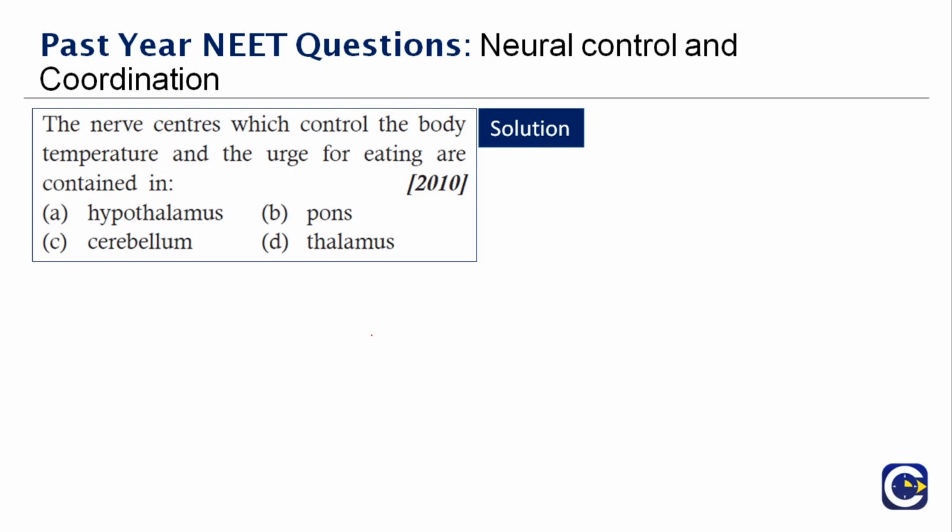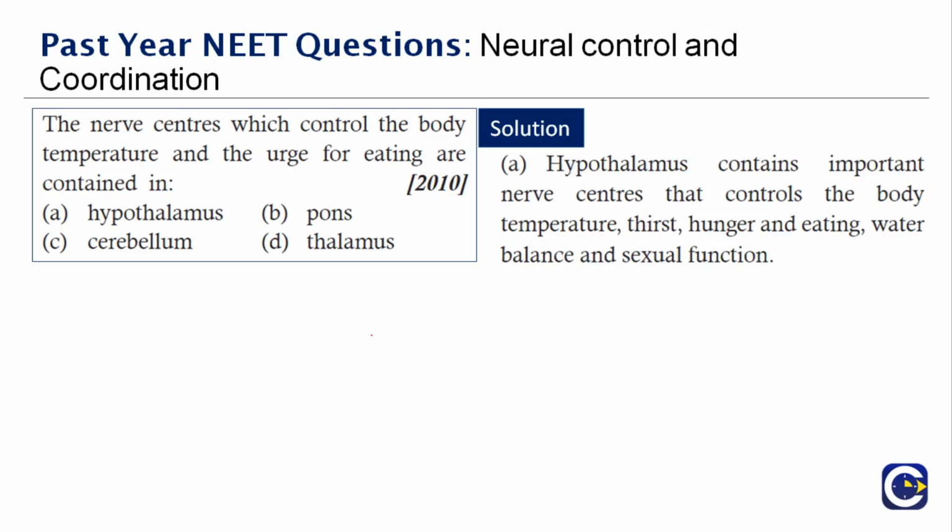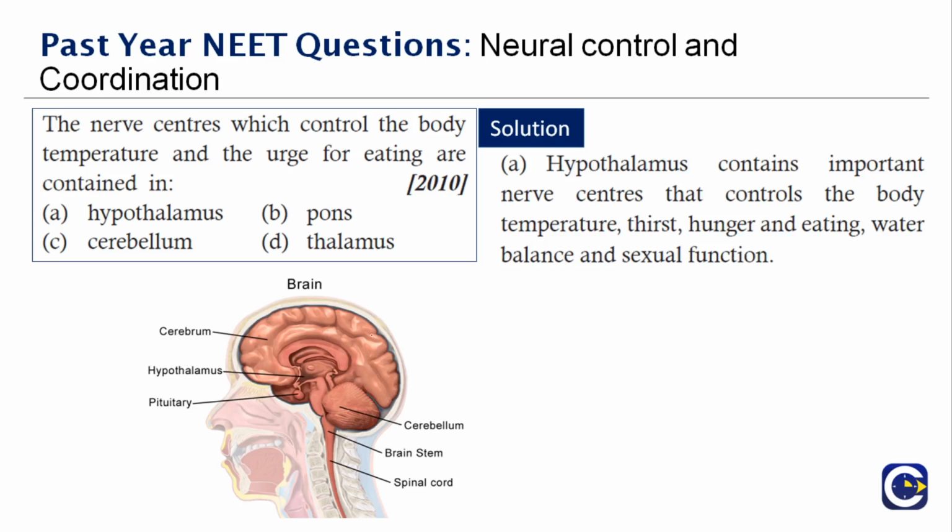Yes, the right answer is hypothalamus, because hypothalamus not only regulates your body temperature, it regulates various other functions like the body's mechanisms. What are the other things that you saw? The moods of a person. Then we spoke about the heart rhythm, the sleep, the hunger, the thirst, all that hypothalamus contributes. Therefore, the right answer to this question is option A.